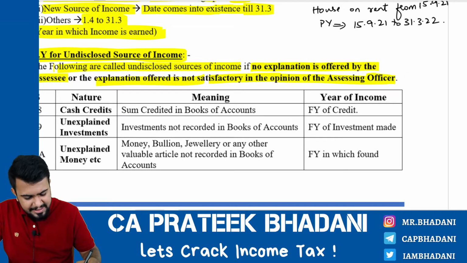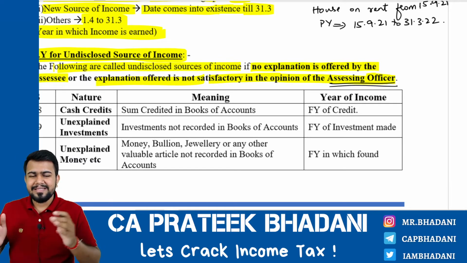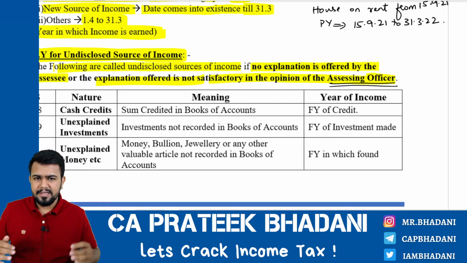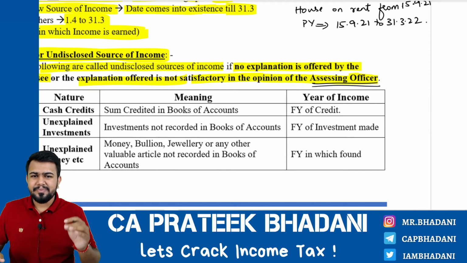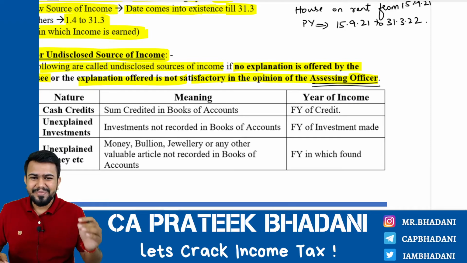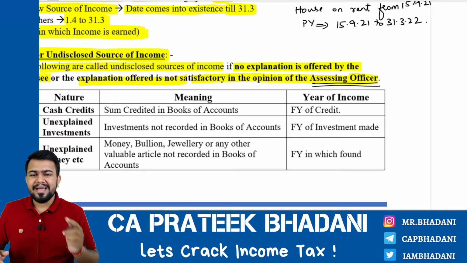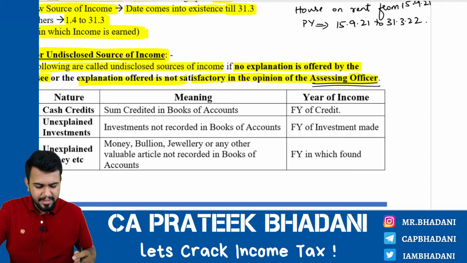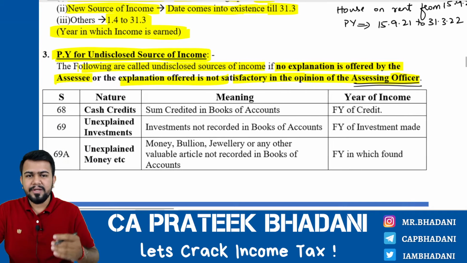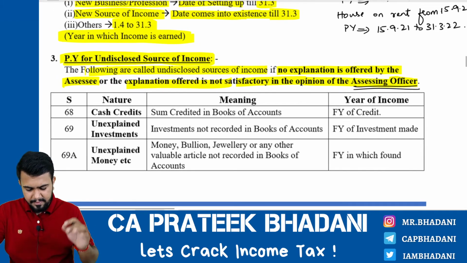Now what is this assessing officer? Assessing officer is the officer of the CBDT, that is Central Board of Direct Taxes. We can fondly call him as income tax officer also. Assessing officer is the person who is responsible for assessing the assessee, means he is the person for checking whether the assessee has computed his income and paid the taxes properly or not. You are going to see this term many a times, so be clear with the meaning.